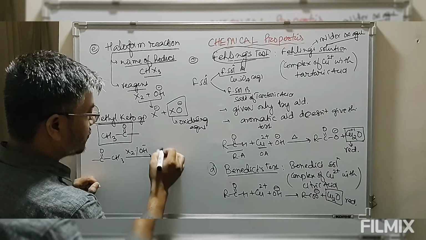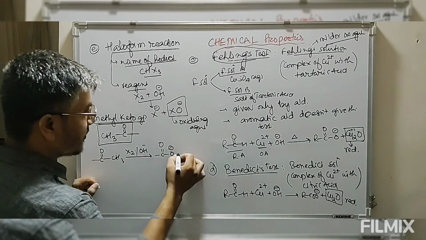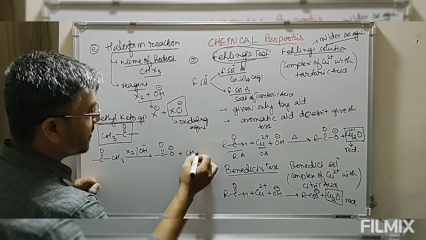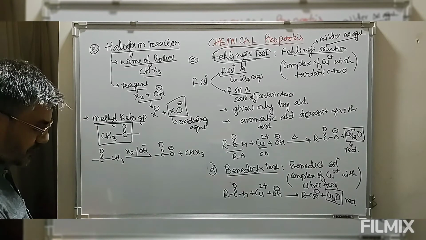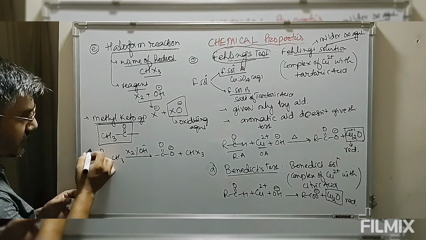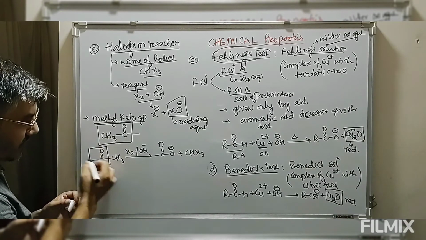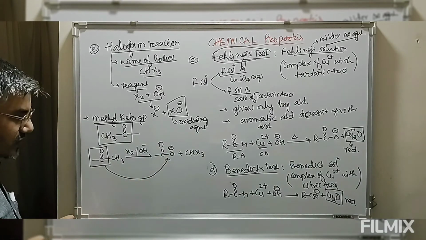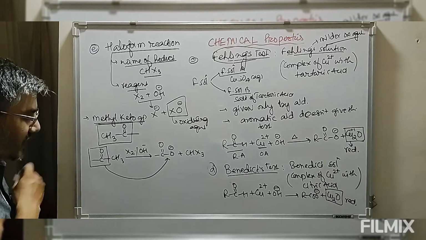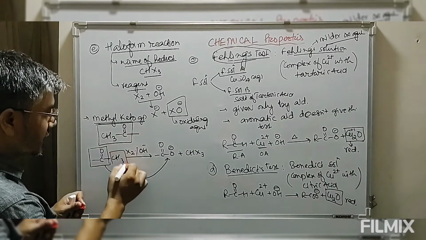This is converted into salt of carboxylic acid plus haloform is formed. And if you look at this portion of the molecule,